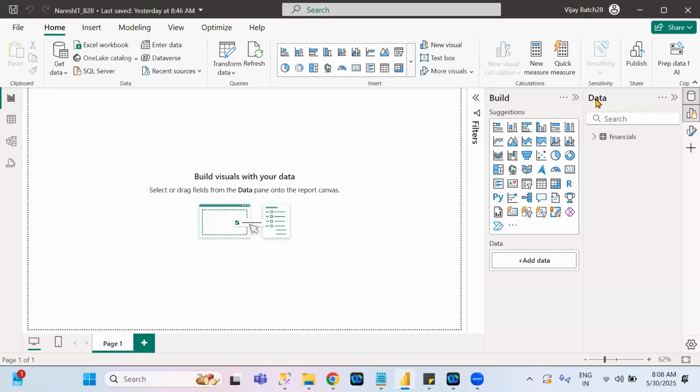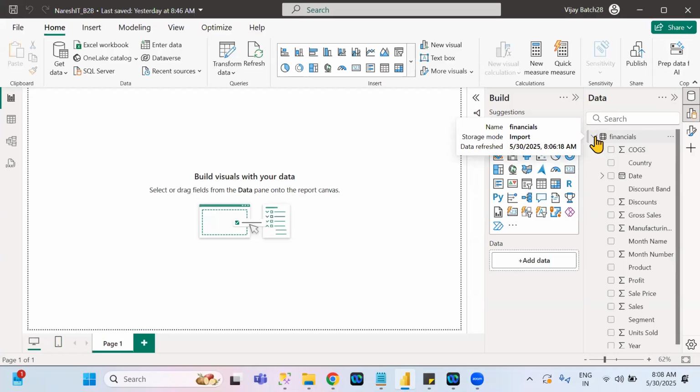Understand clearly? See here, under the data tab, it is available. First you will see a data set name. What is this data set name? Financials. There is an arrow, right? When you click on this one, it will expand. When you expand it, you will see what columns are there under this data set. Those column names you can see. Understand clearly? Not only this, for any data set, if you expand it, you will see the column names.